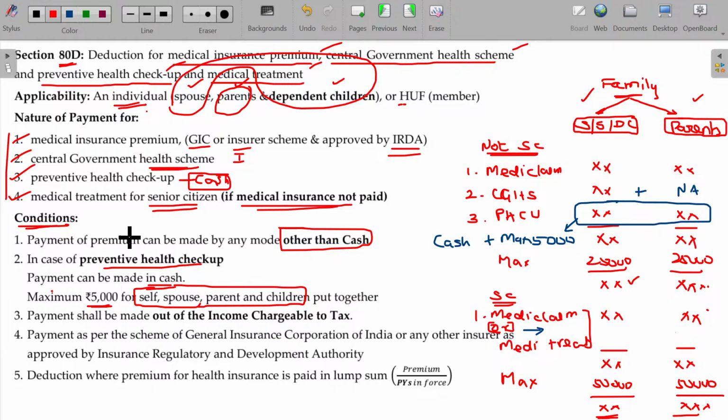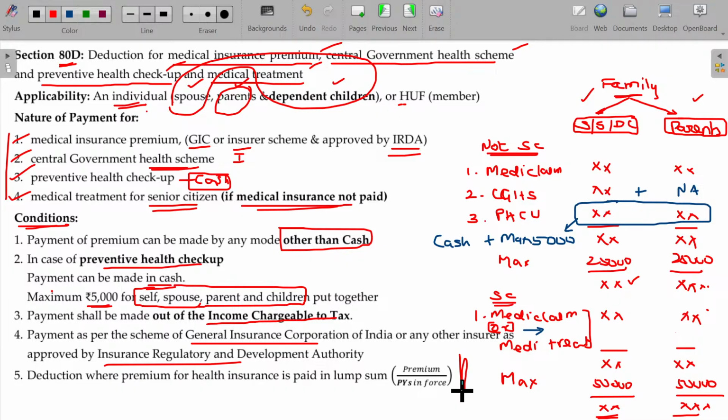And the payment for this will be out of taxable income only, not from the exempted income. So exempted income can be used for payment of some contribution for the deduction, comes under only 80C deductions already we have studied. In most of the cases, you have taxable income only to be paid for claiming the deductions. And payment as per the scheme of GIC and IRDA approved scheme. Okay, the last one, let me explain that later on.